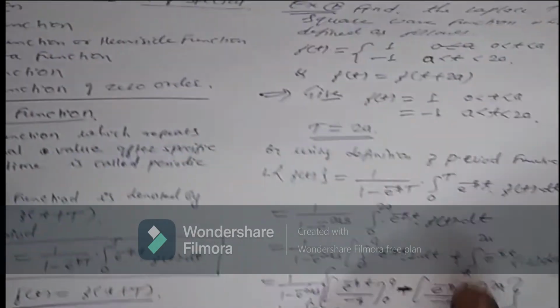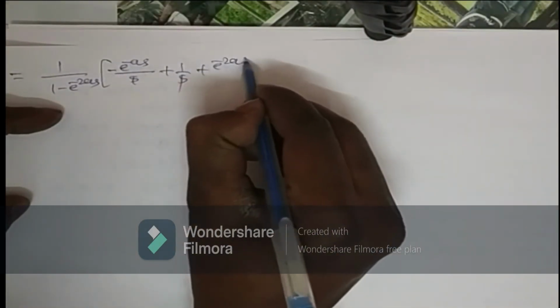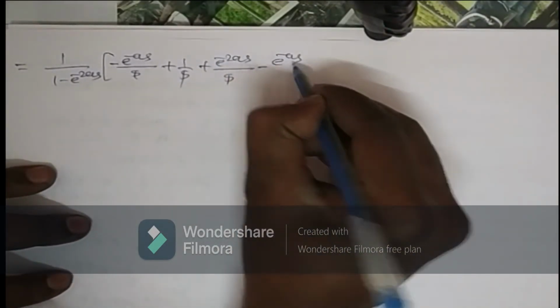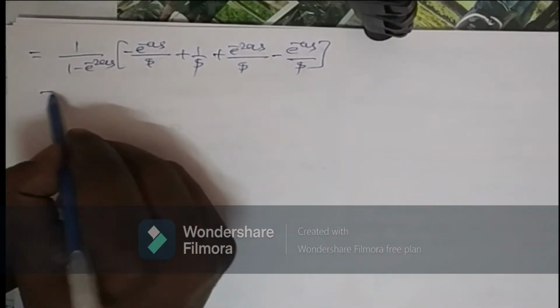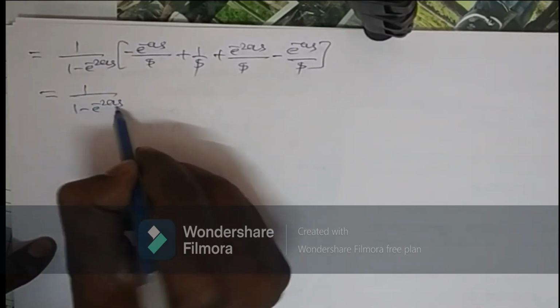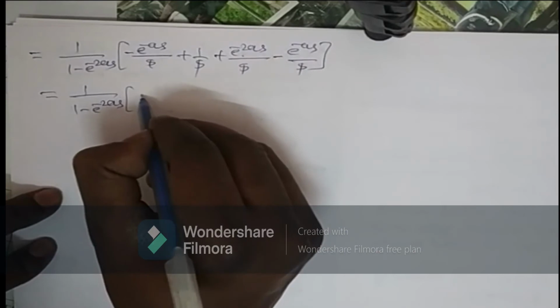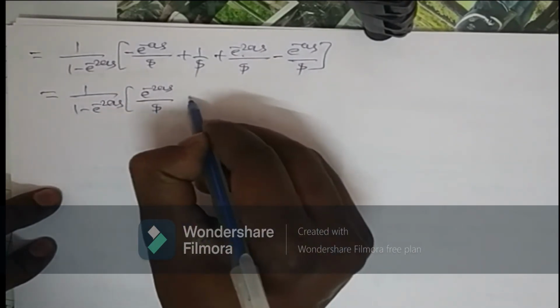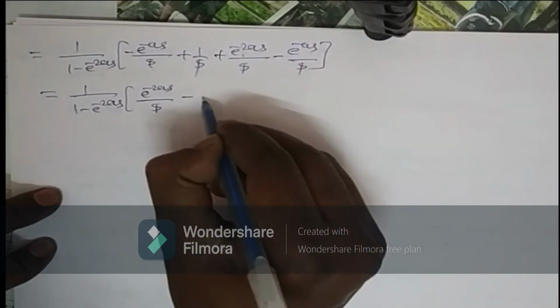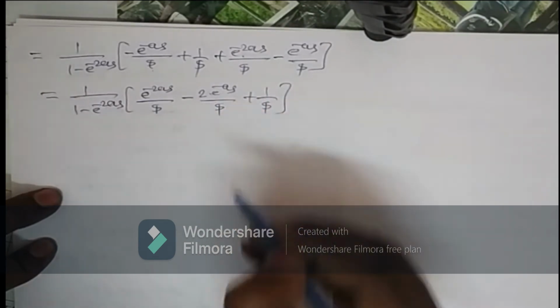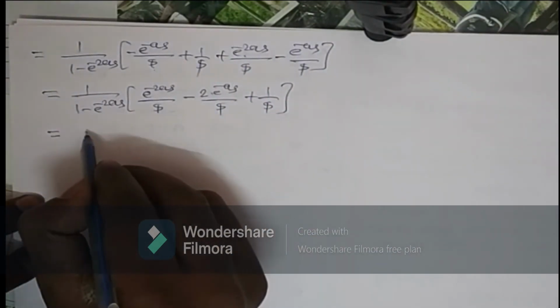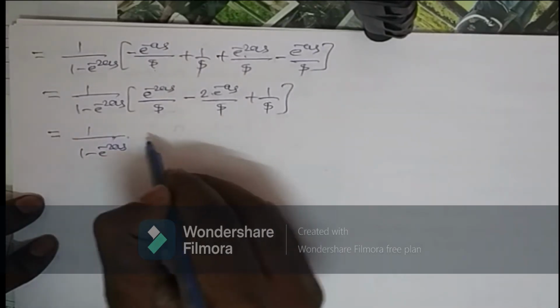This is the first term, and the second term is plus e raised to minus 2as upon s minus e raised to minus as upon s. Okay. Now if you further simplify this, what we get? That is equal to 1 upon 1 minus e raised to minus 2as in bracket. Write down this term first: e raised to minus 2as upon s minus e raised to minus as minus e raised to minus as. So that will be minus 2 e raised to minus as upon s plus 1 upon s.